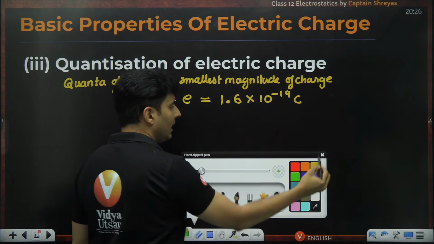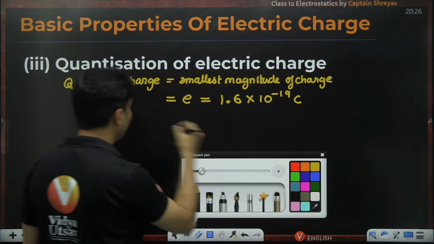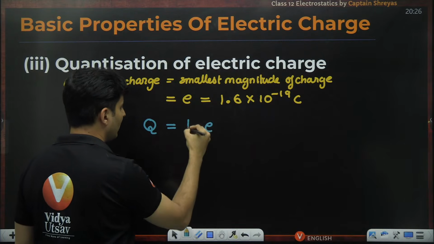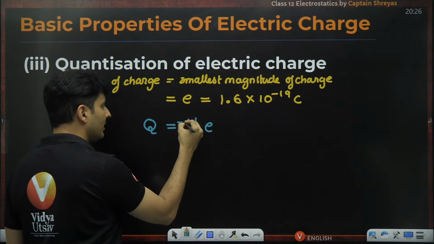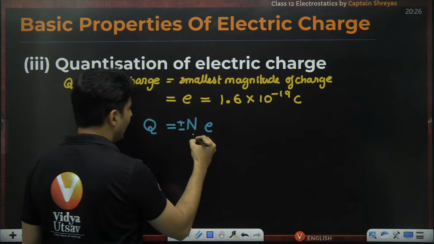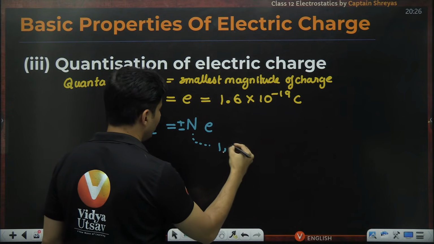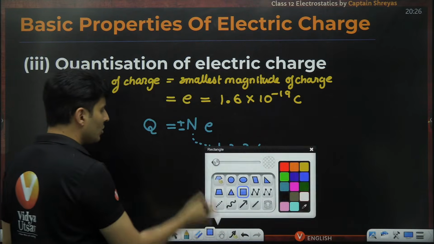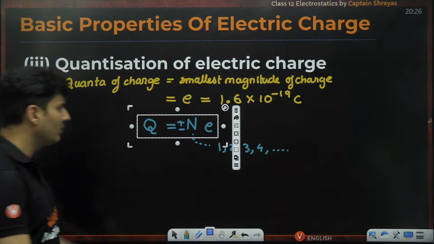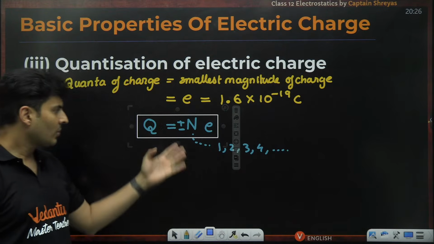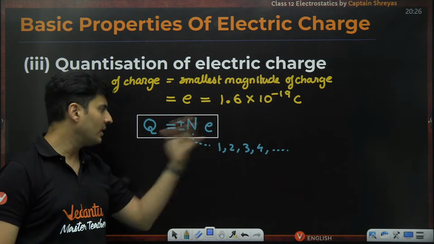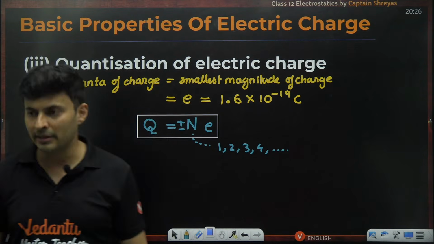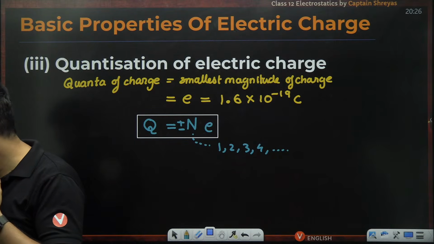So if you have any other charge, let's say Q, it will be a multiple of E. So E has to be multiplied with N, where N is any natural number like 1, 2, 3, 4, and it can be positive or negative. So Q will be equal to N times E. N is any integer, positive like 1, 2, 3, and you can put plus and minus, or you can just say N is an integer, then plus minus is not needed. Okay, is this absolutely clear?